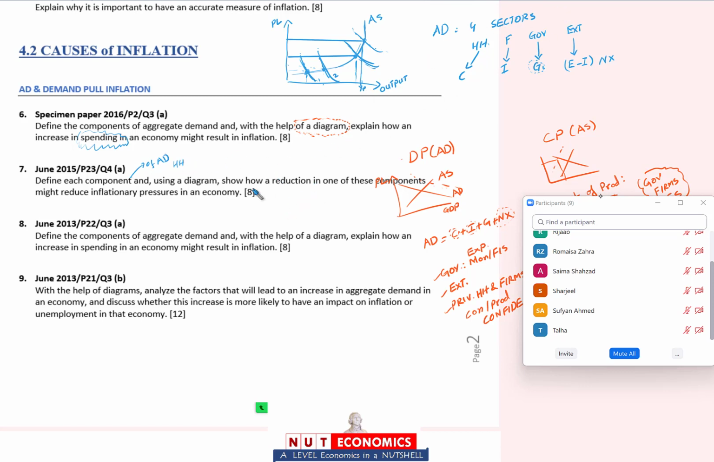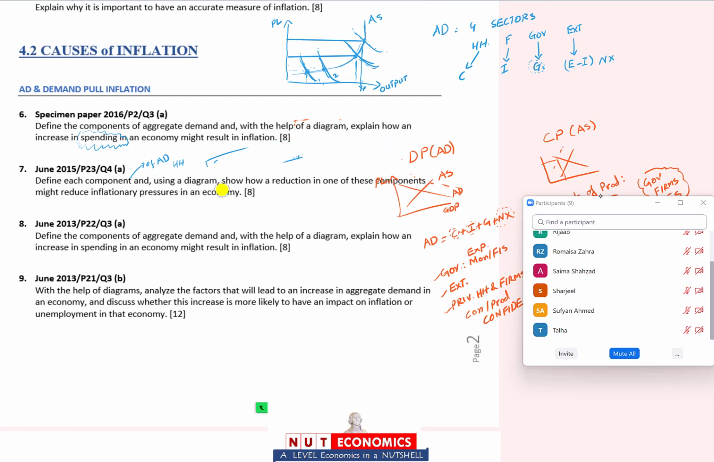फिर से वही सारी चीज़ repeat. Show how a reduction in one of these components might reduce inflationary pressures in an economy. So कोई भी factor pick कर लेना, C, I, G, N, X. If you have to give a good answer, so instead of just saying let's assume investment falls, make it a better answer by saying let's assume interest rates in the country increase, because of which cost of borrowing increases and therefore firms start to borrow less and invest less, and therefore aggregate demand falls. It's the same thing, लेकिन तुम्हें ये चीज़ पता है तो just give a little bit of more detail. Otherwise this question is straightforward.